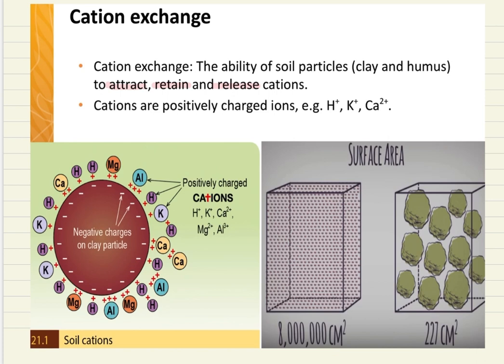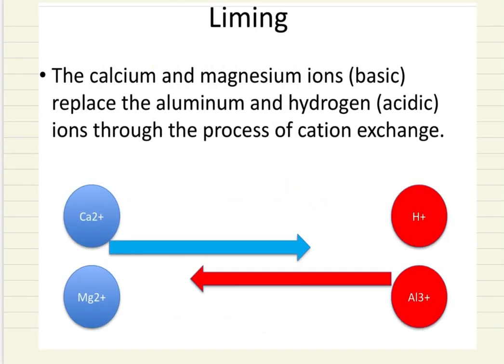An example of cation exchange in agriculture is liming. Liming involves the calcium and magnesium ions, which are both basic ions, replacing the aluminium and hydrogen ions through the process of cation exchange. Your aluminium and hydrogen ions are acidic ions, and they're going to leave the soil and allow the introduction of basic ions such as calcium and magnesium to increase the soil's pH. So that is the main reason we add lime to our land: our ground rock limestone is to increase the pH of the soil.